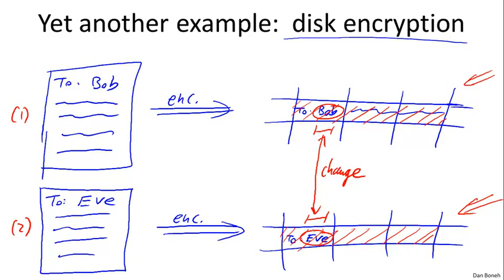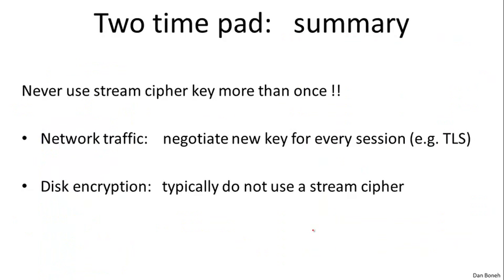We'll talk about what to do for disk encryption in a later segment, but essentially the one-time pad is generally not a good idea for encrypting blocks on disk. So just again, to summarize the two-time pad attack, I hope I've convinced you that you're never, ever, ever supposed to use a stream cipher key more than once. Even though there are natural settings where that might happen, you have to take care and make sure that you're not using the same key more than once.